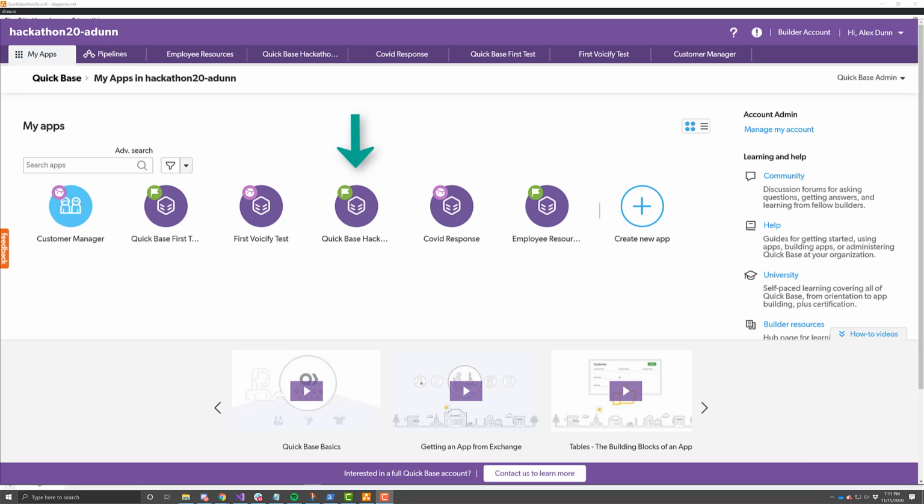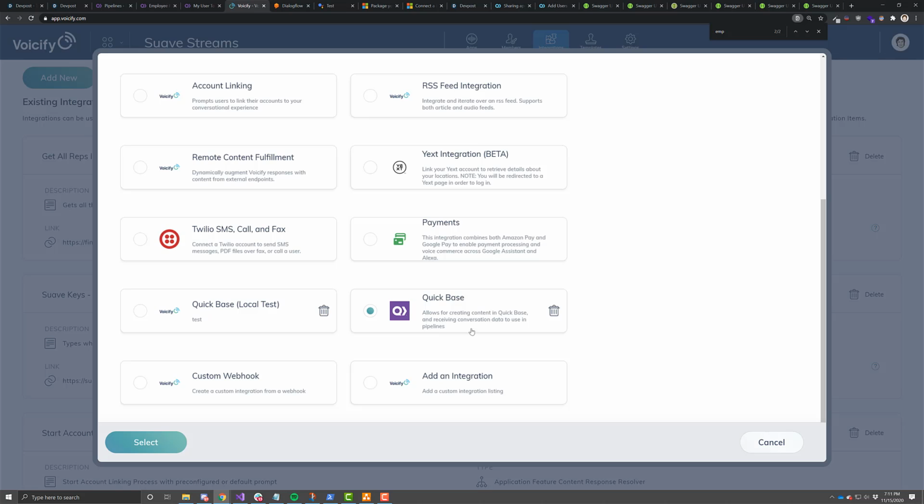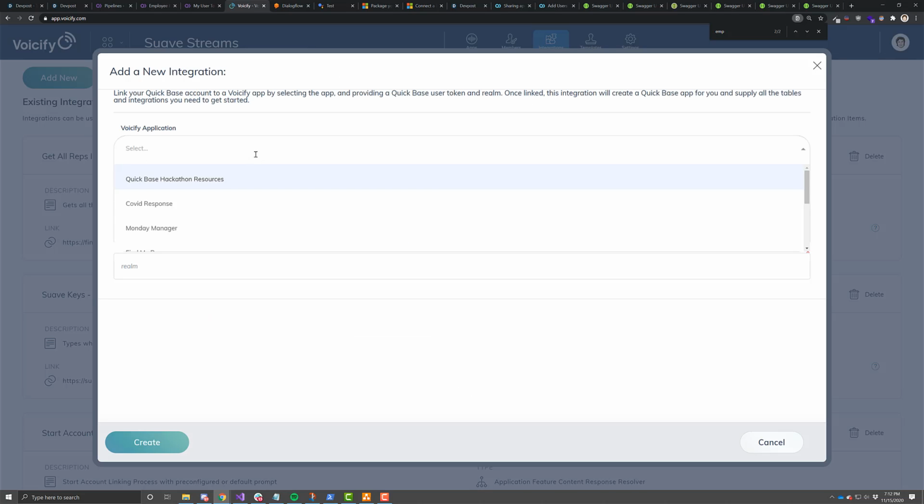Basically, each request that comes in from the native assistant platform or native bot platform goes through Voicify, which then sends it to a middleware webhook API that we wrote. Then it sends that data over to Quick Base, where it gets put in the table and can trigger different pipelines as well. It's as simple as going to Voicify, adding the Quick Base integration, which now lives right here, selecting which app you want to attach it to that you've created in Voicify, and then just providing a user token and realm.